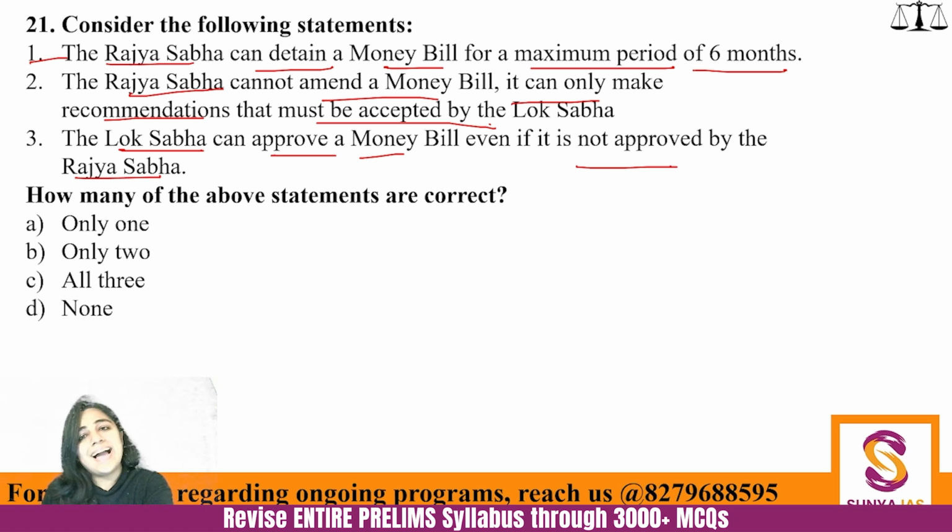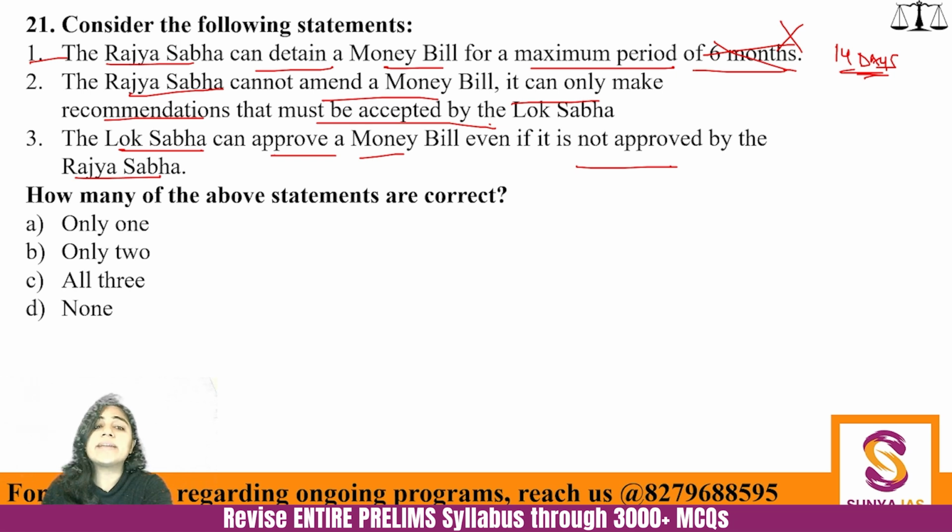Rajya Sabha can detain a money bill, but not for 6 months. It is just for 14 days. Pretty much powerless. Okay. So this statement is incorrect. Or even if a single word of a statement is incorrect, the entire statement is incorrect. Don't forget this reality. Rajya Sabha cannot amend a money bill.